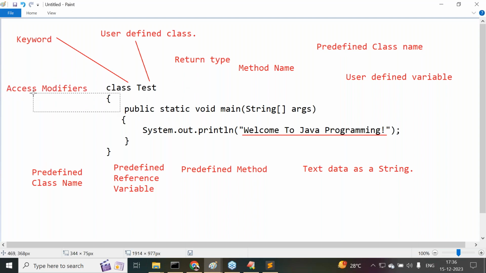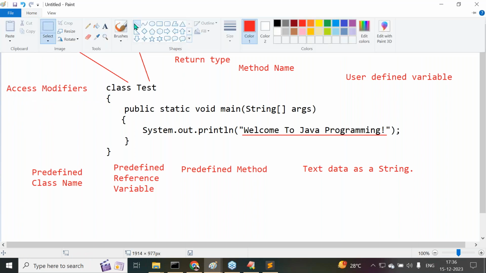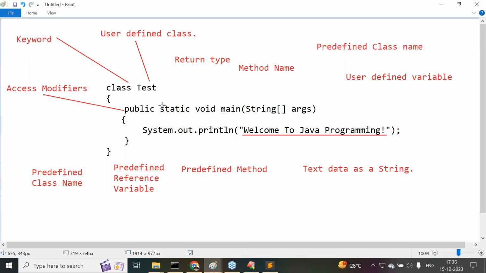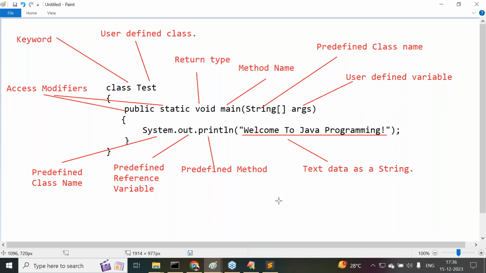Public and static are access modifiers. Void is the return type for the main method. Main is a method name. String is a predefined class name. Args is a user defined variable. System is a predefined class. Out is a predefined reference variable. Println is a predefined method. And Welcome to Durgasoft is text data as a string. Each and everything about our program we are getting clearly. Yes, sir, got it or not?